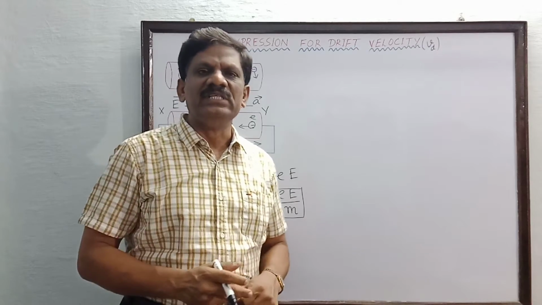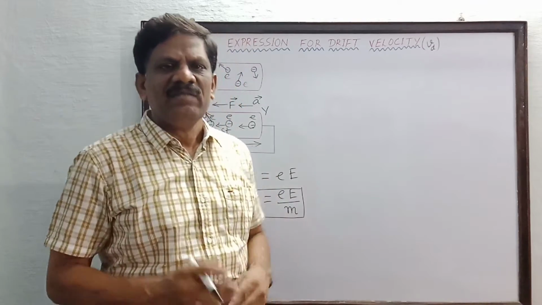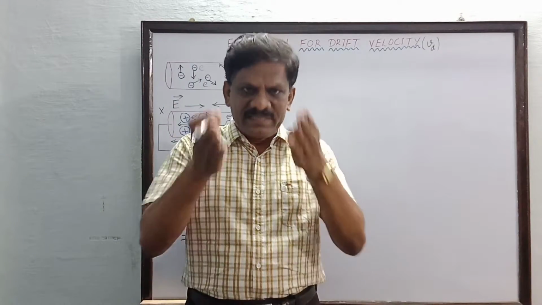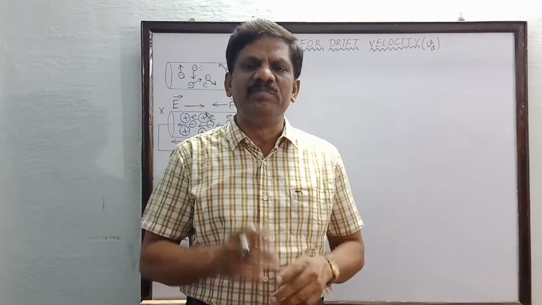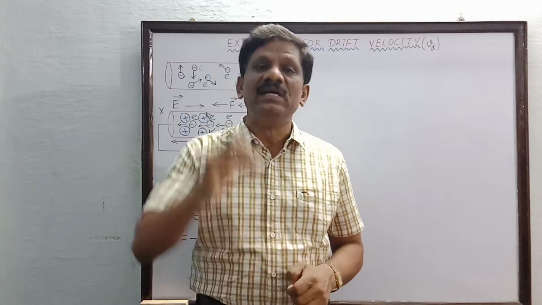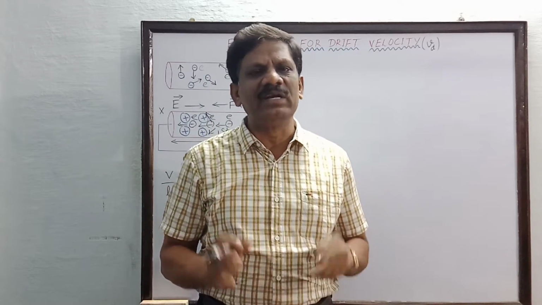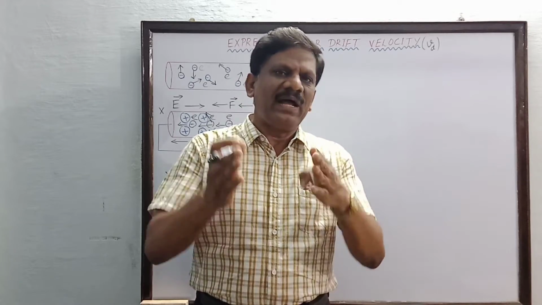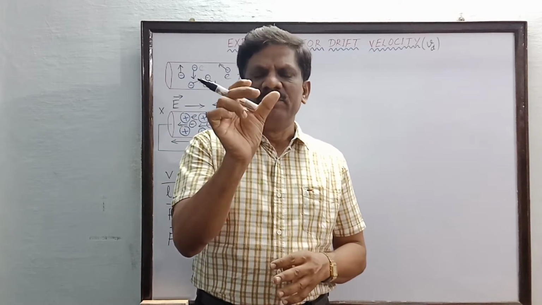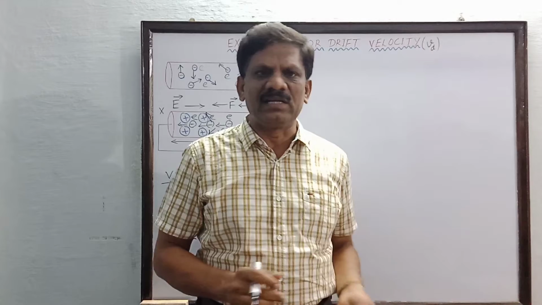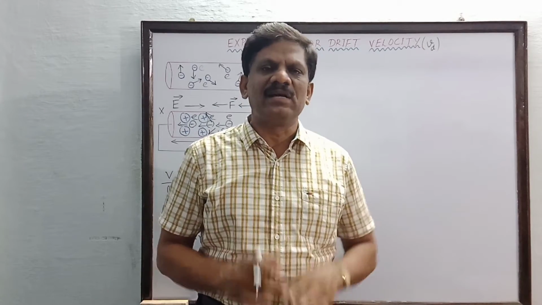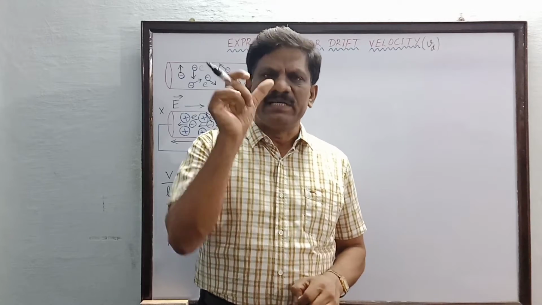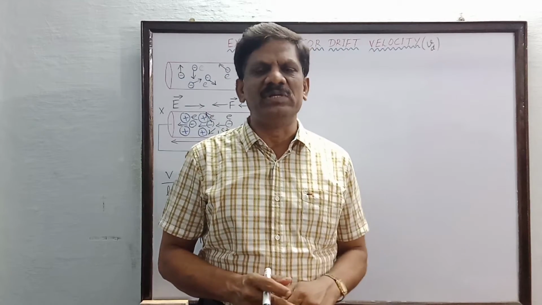This time of collision will be different for different electrons. The time between any two successive collisions will be different for different free electrons. So I add the time of collision for different electrons and I divide by the total number of electrons. That is called the average time between the successive collisions.